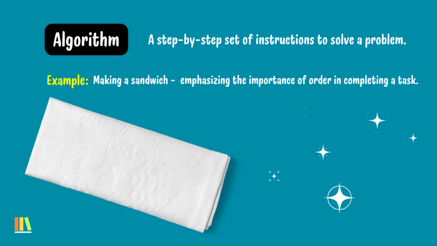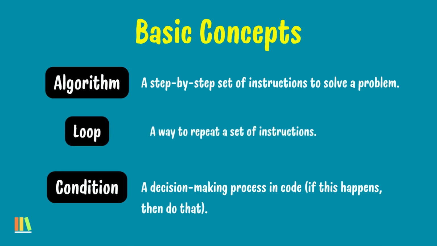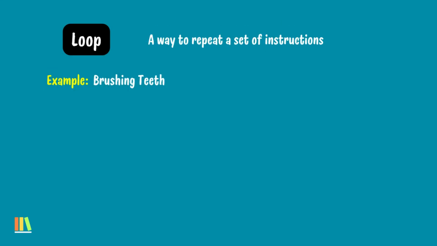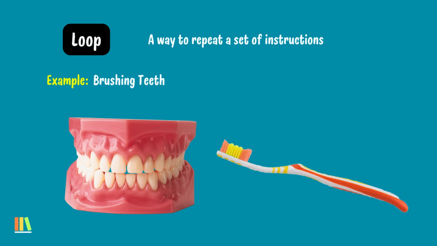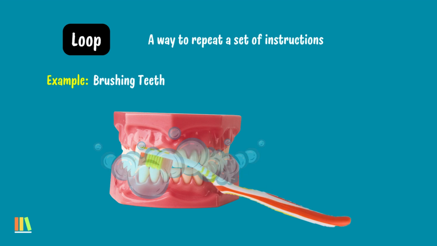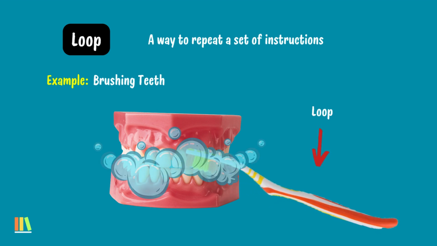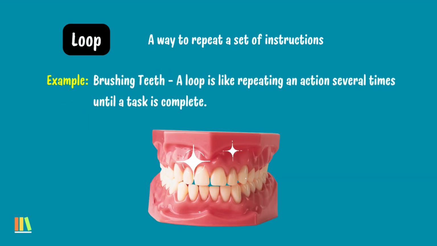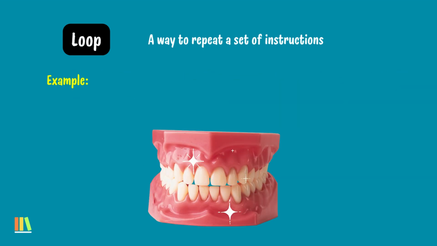completing a task. Loop, a way to repeat a set of instructions. Example, when you brush your teeth, you might do the same motion several times to clean all of your teeth. You take your toothbrush, you move the toothbrush back and forth. That is a loop. So going back and forth is a loop. Repeat until all of your teeth are clean, so 10 times for each side.